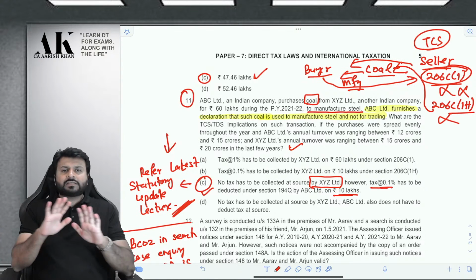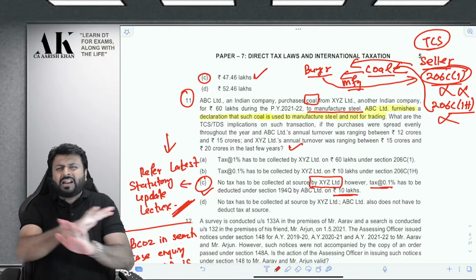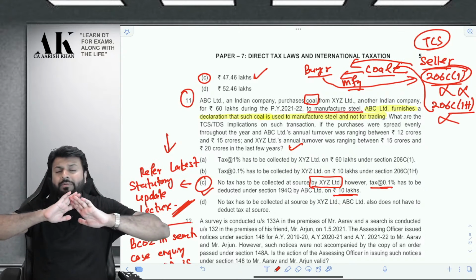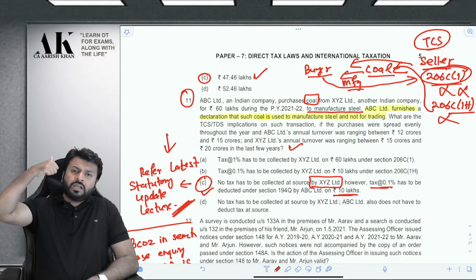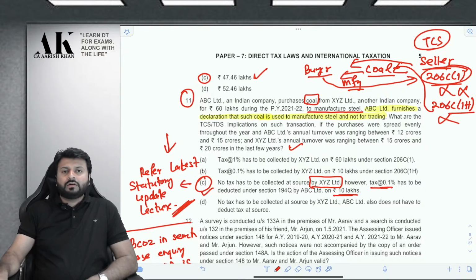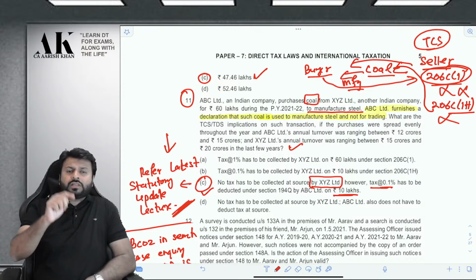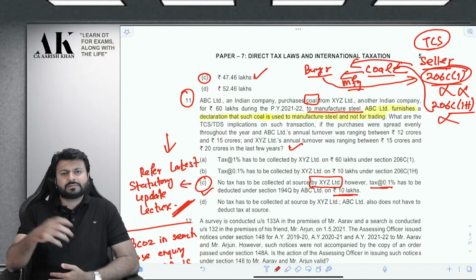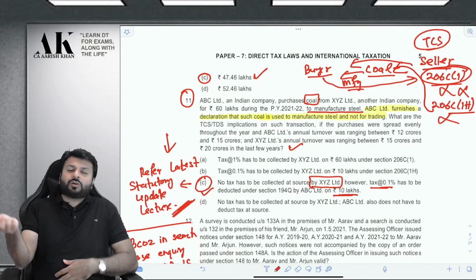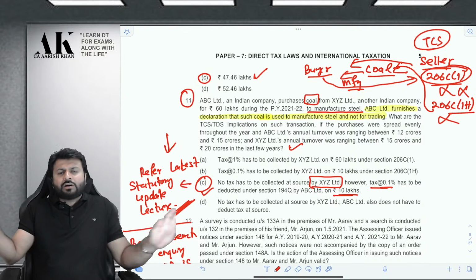So the seller is relaxed from all his obligation of deducting TDS. Seller is not liable to deduct TDS, not liable to collect TCS under the main section of 206C subsection 1, nor in 1H. Why not in 1? Because of the relaxation, because the buyer is using the goods for what? For the purpose of production or manufacturing. So no TCS. Why not in 1H? Because the goods which are covered in 1 will not be covered in 1H. So TCS is out of question.